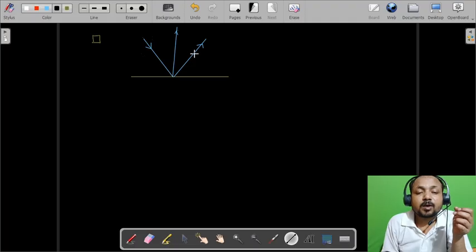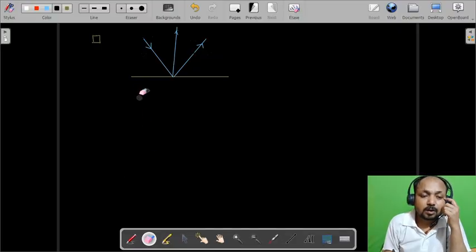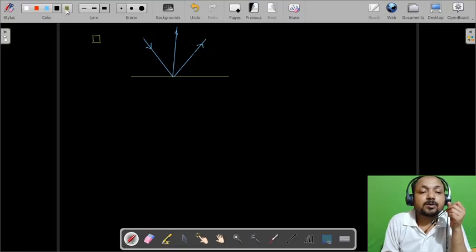Okay, similarly the direction of the reflected ray also has two components. So here what we can see is that during the reflection, only that component is changing its direction which is perpendicular to the reflecting surface.